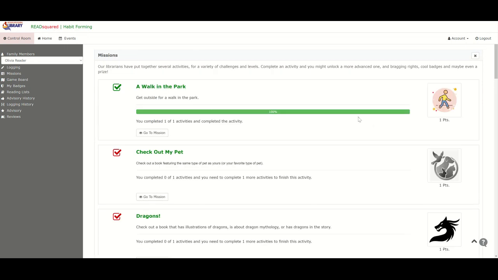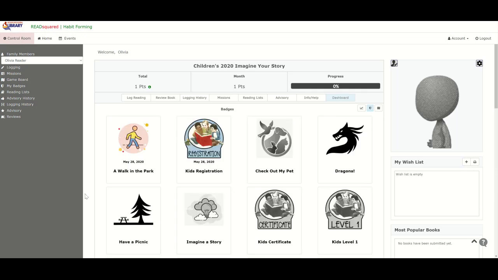Look, she completed a walk in the park. That was very simple. So now, anytime you want to go back to the main page, come up here to home, click that. And there is Olivia's main page. And you can see right here, now in color up here, a walk in the park. She has completed that mission and earned that badge.